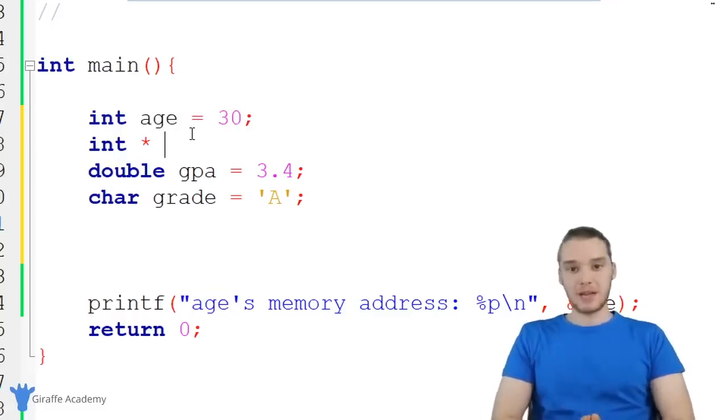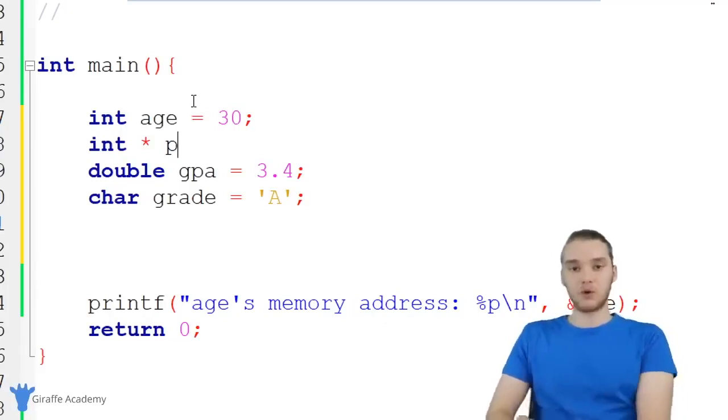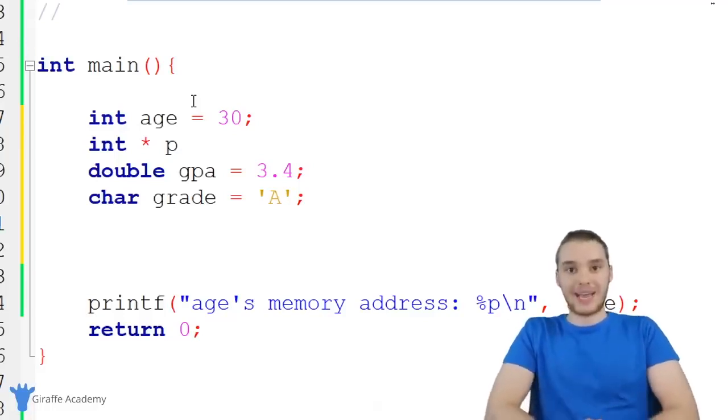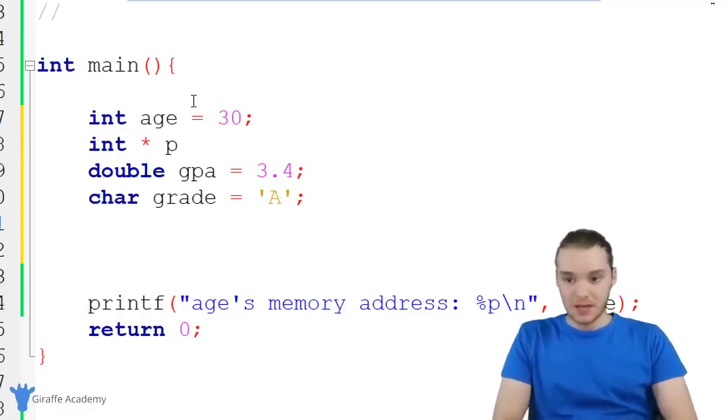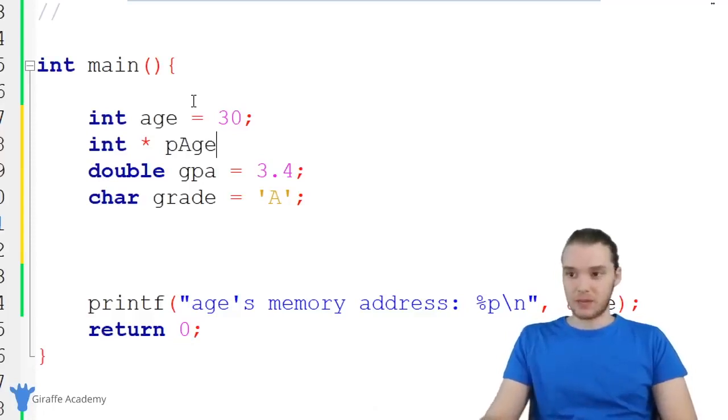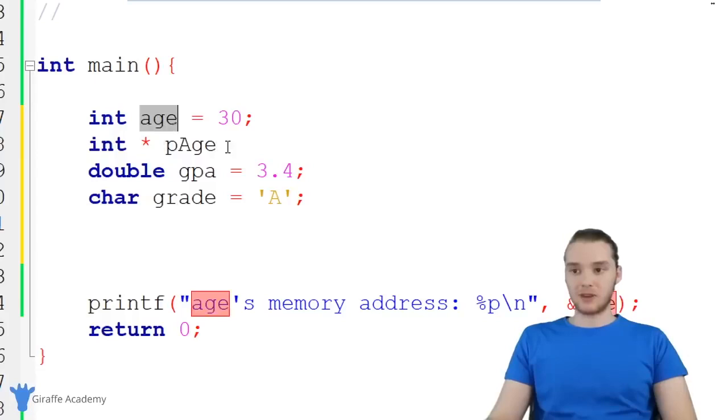And generally, when you're naming a pointer, you're going to start with a lowercase p, and then you're going to type the name of the variable whose memory address you're storing in the pointer variable. So I'm going to say page, right? Because this pointer variable is storing the physical memory address of the age variable.